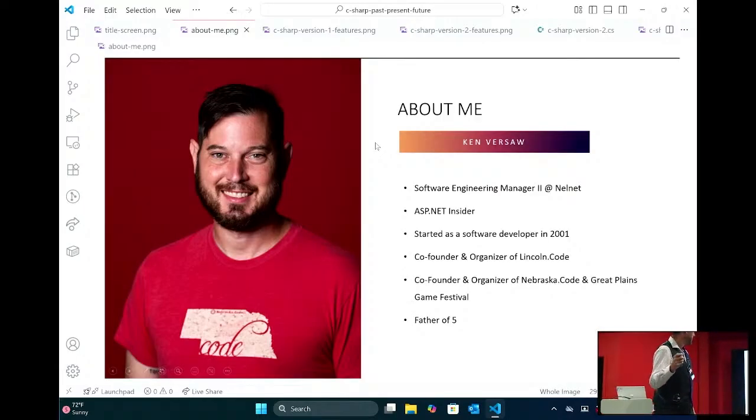So we'll get started. This is me. I'm Ken Versaw. I'm a software engineering manager at Nelnet. I'm an ASP.NET Insider, which used to be a really cool thing, but now ASP.NET is open source, so everybody's an ASP.NET Insider. But I still get to put the title on my resume, so I'm still putting it on the slide. I started as a software developer in 2001.